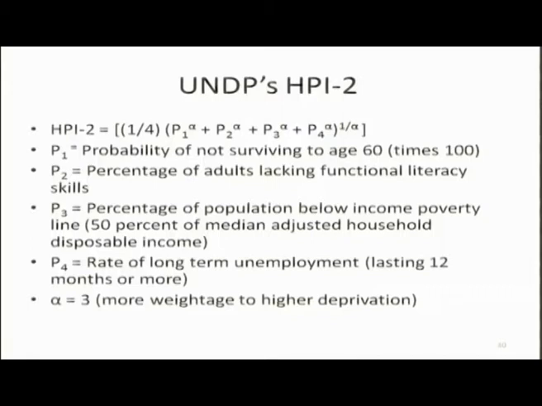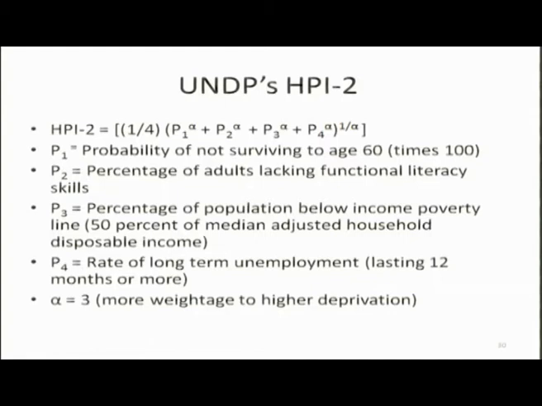UNDP's human poverty index. Here the dimensions, this is defined as 1 by 4 and alpha-th power of P1 raised to power alpha, P2 raised to power alpha, P3 raised to power alpha and P4 raised to power alpha. All these things are added. So, what are P1, P2, P3, P4? P1 is the probability of not surviving to age 60. This is one aspect of poverty.